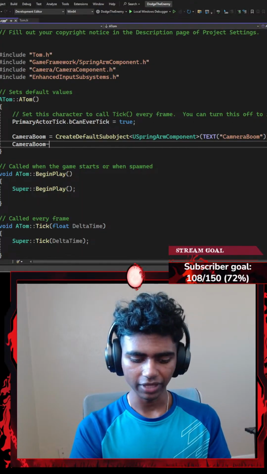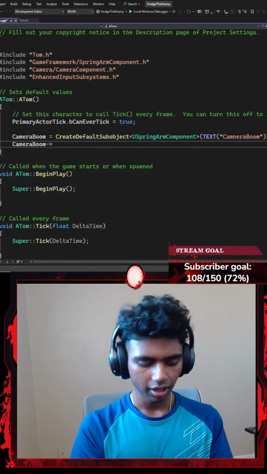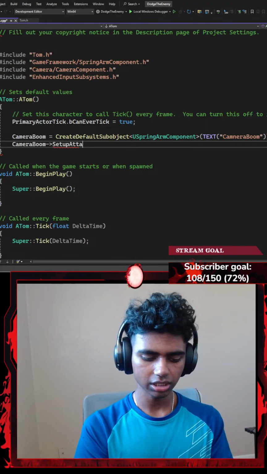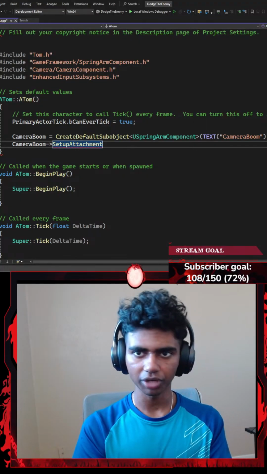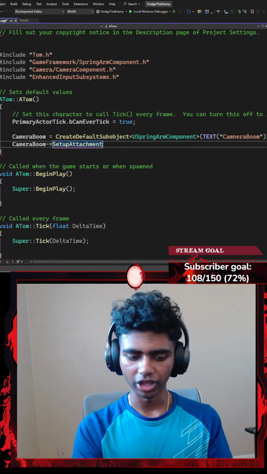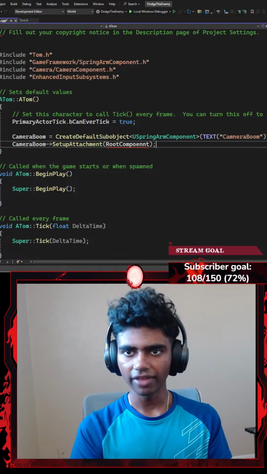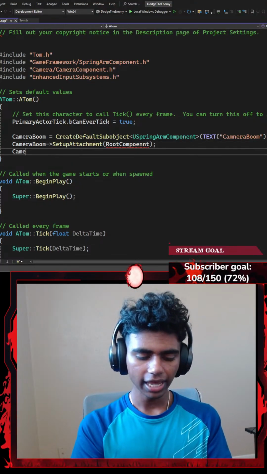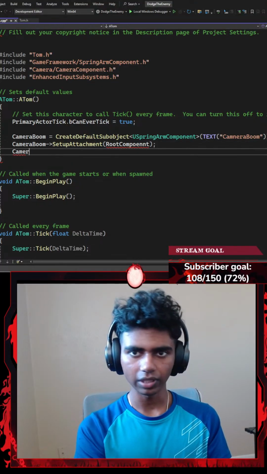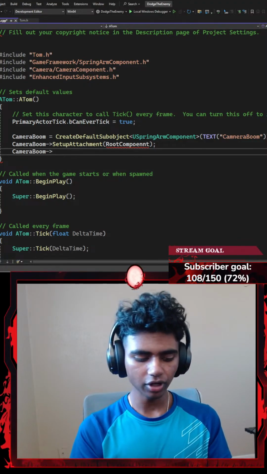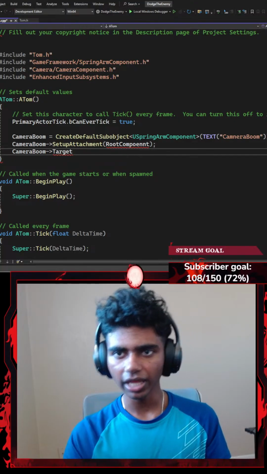Then I'm gonna go with camera boom that points towards set up attachment, with a parenthesis that requires a parameter of a root component. Okay, and then end that with a semicolon as well. And then thirdly, I'm gonna go with a camera boom that points towards target arm length.